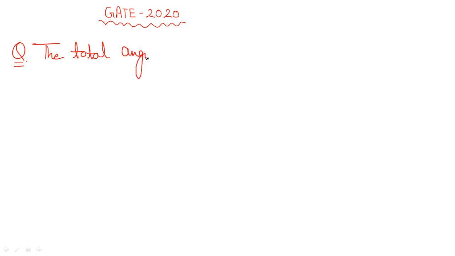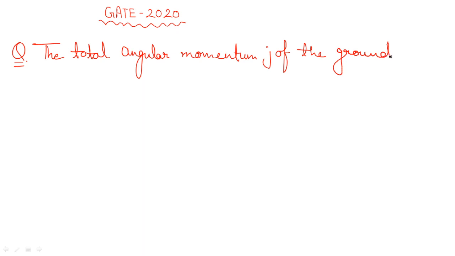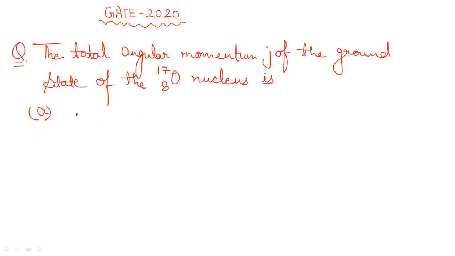The total angular momentum, that is J, of the ground state of the 17O (oxygen-17, Z = 8) nucleus is. Options are 1/2, 1, 3/2, and 5/2. Now you can work on it if you know the whole process, and you can get the answer. Write it in the comments if you have got it.